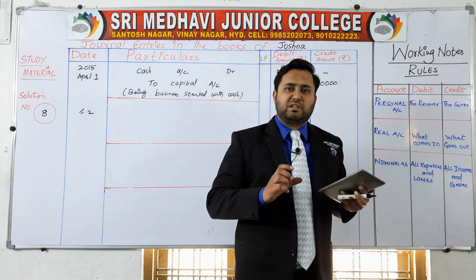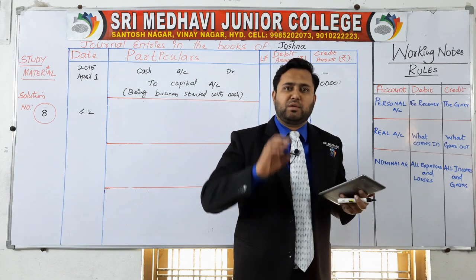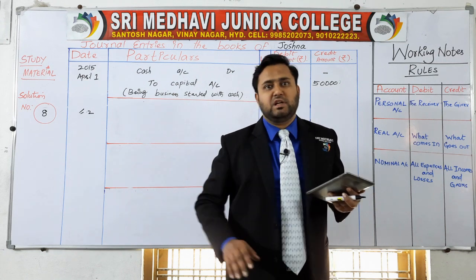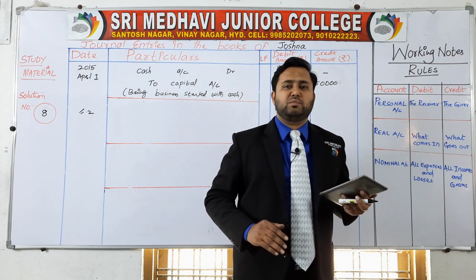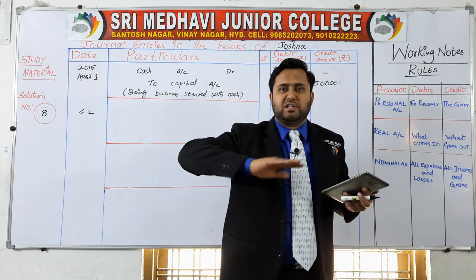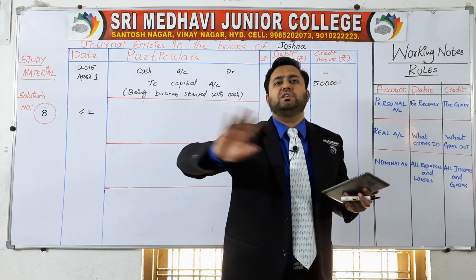For example, if you are purchasing the goods from Ramesh for cash, as soon as you purchase the goods, your cash is going out. If cash is going out, to whom you are paying, don't think about it.